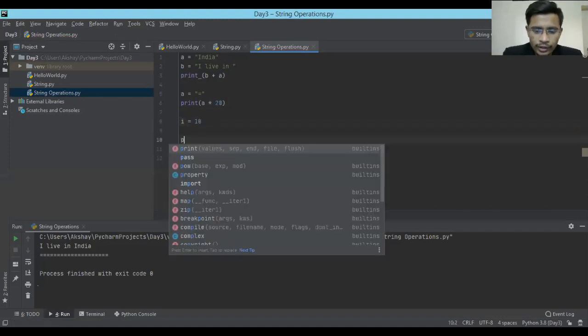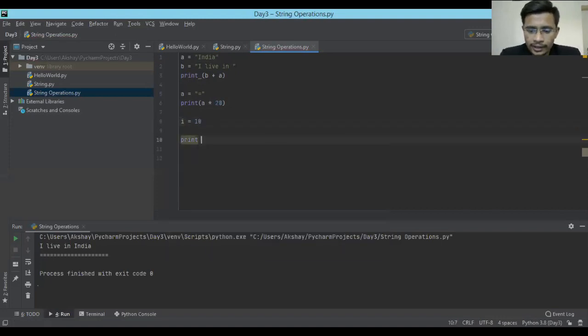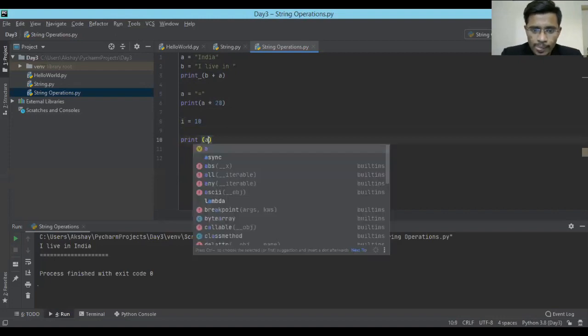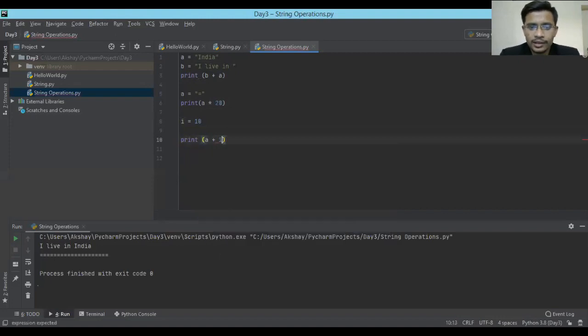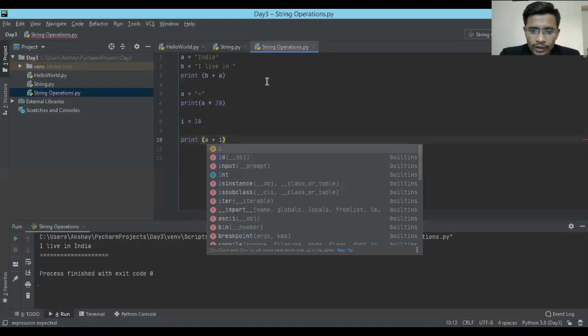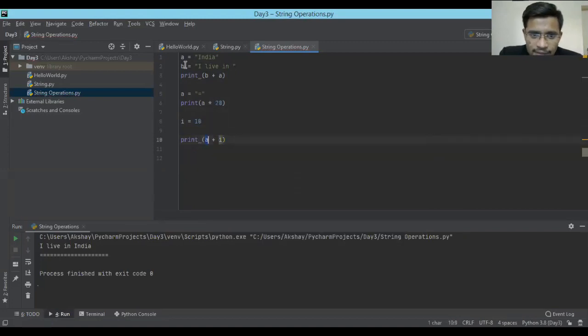If I want to concatenate a with a plus i, see, a is a string and i is an integer, it is a number, right? So if I try to concatenate a string with a number, it will definitely give me an error.